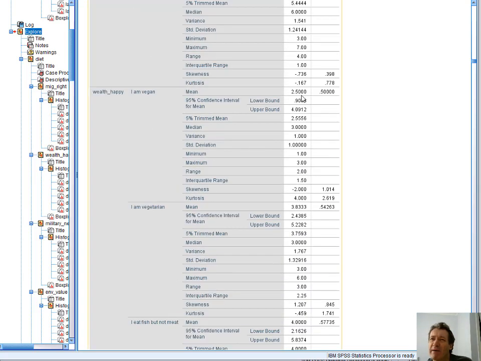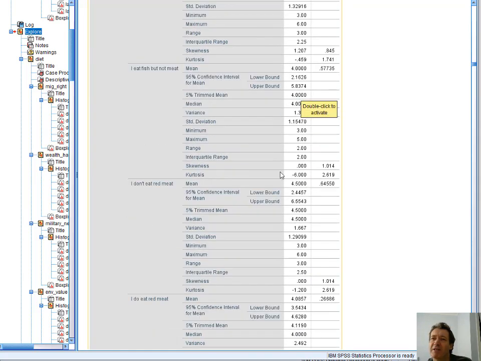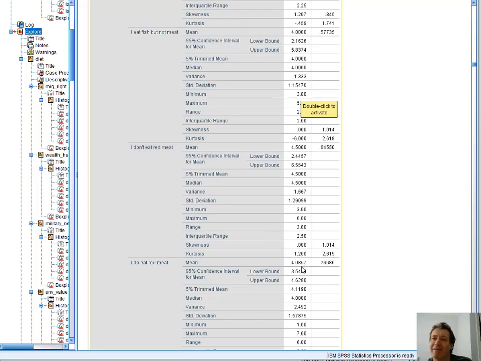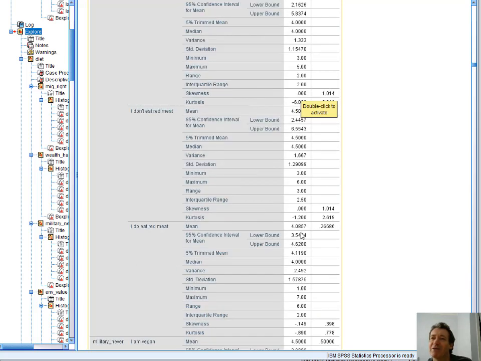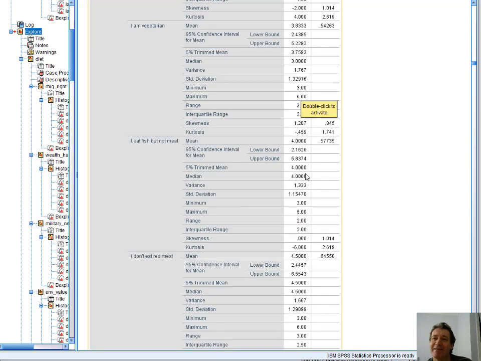Does wealth make you happy? Vegans think 2.5, vegetarians 3.83. Fish, it seems quite clear. I don't eat red meat. I do eat red meat. In the sample, red meat people are much more keen on saying that wealth does make you happy compared to the vegans, who don't think that wealth makes you happy, and the vegetarians are somewhere in between. That's surprising.